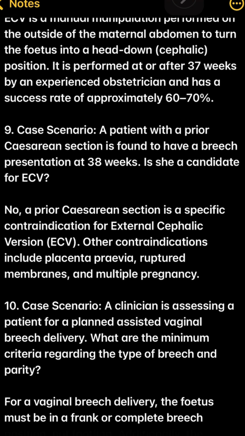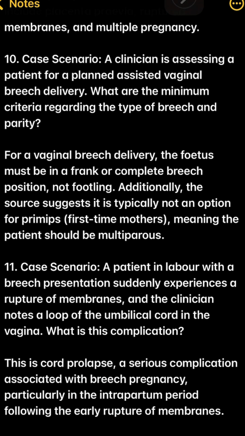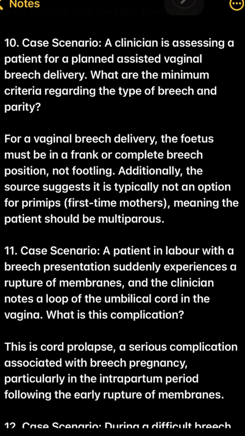10. Case scenario. A clinician is assessing a patient for a planned assisted vaginal breech delivery. What are the minimum criteria regarding the type of breech and parity? For a vaginal breech delivery, the foetus must be in a frank or complete breech position, not footling. Additionally, the source suggests it is typically not an option for primigravidas, first-time mothers, meaning the patient should be multiparous.